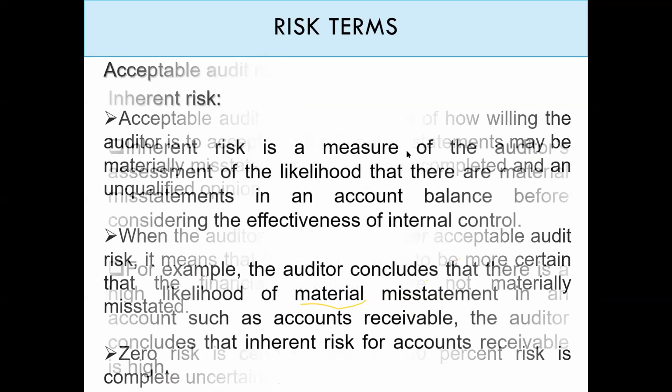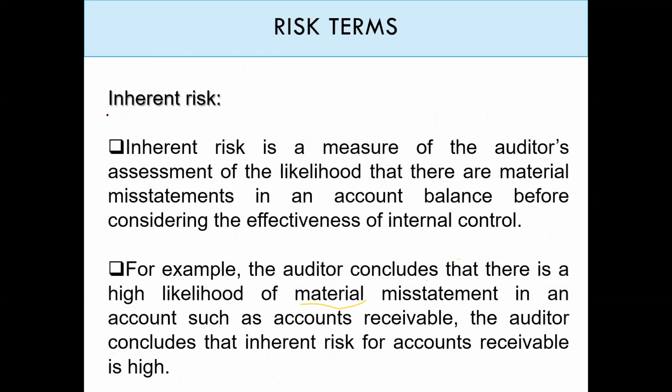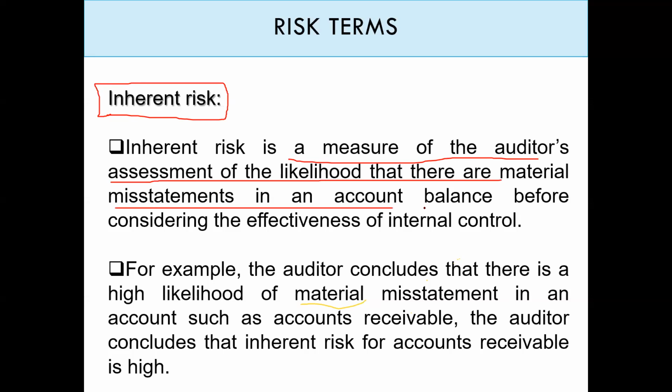Let's go for the second term, which is the inherent risk. What is inherent risk? Inherent risk is a measure of the auditor's assessment of the likelihood that there are material misstatements in the account balance before considering the effectiveness of the internal control. Here I mean that the internal control will not be considered when we are talking about the inherent risk. So inherent risk is risk to be assessed before taking into consideration the internal control effectiveness.